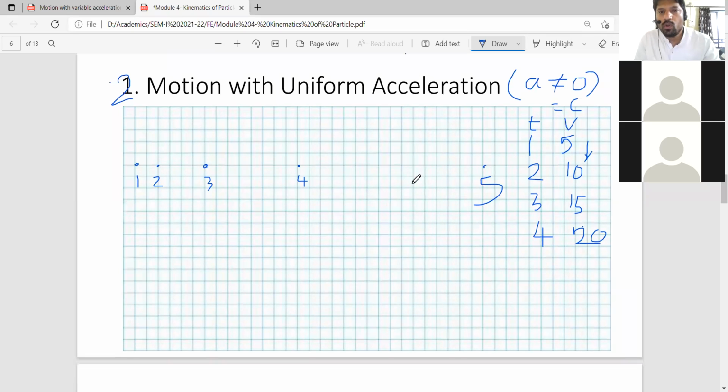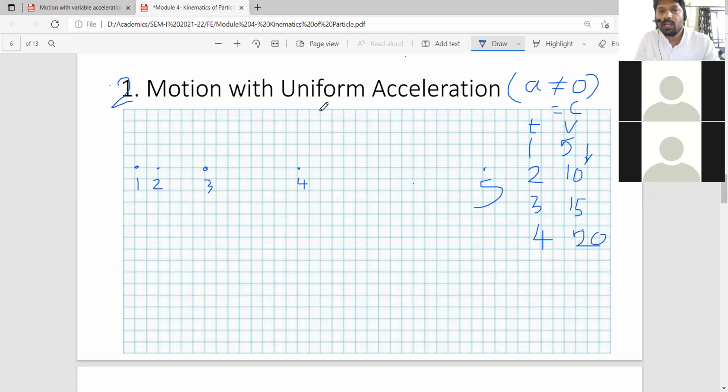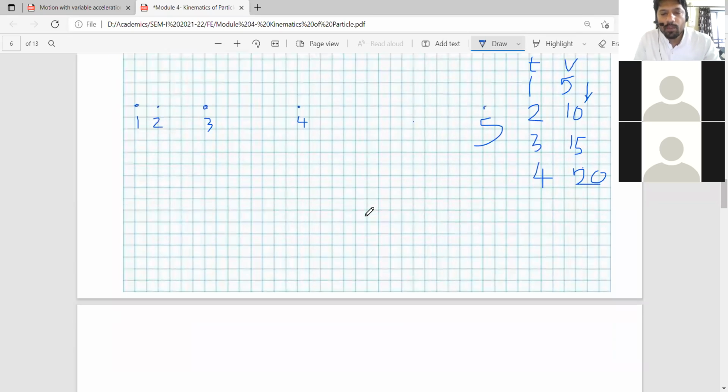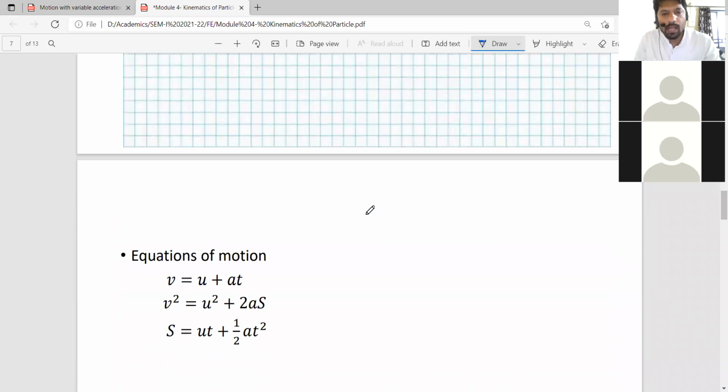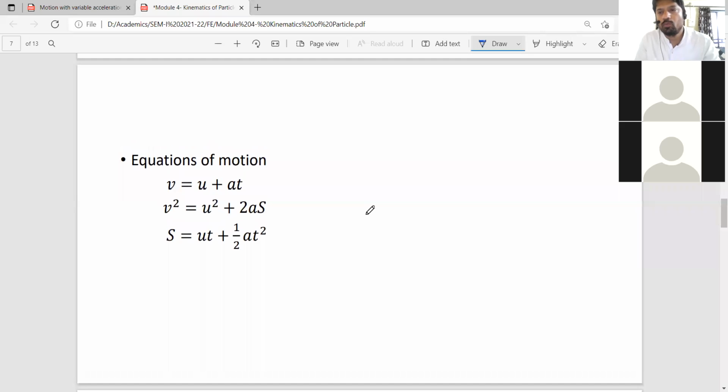Okay, and for this kind of motion, what formulas will be applicable? We will see. And you already know these formulas. You might have studied these: the equations of motion in case of uniform acceleration, where the value of acceleration is constant. Keep in mind, these formulae will be applicable in such a situation. These are the equations of motion in that particular situation.